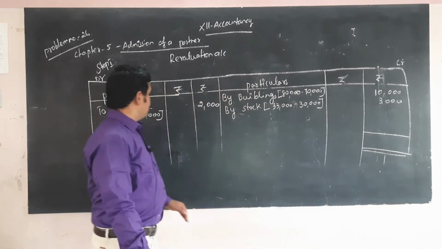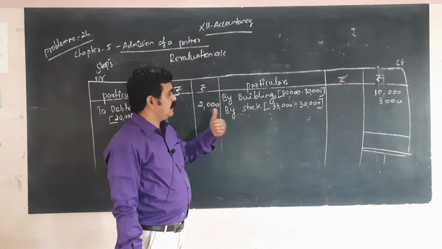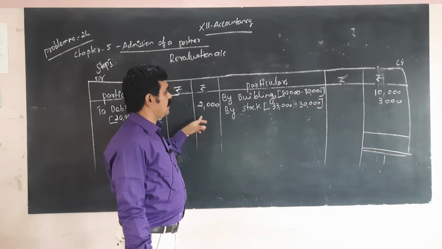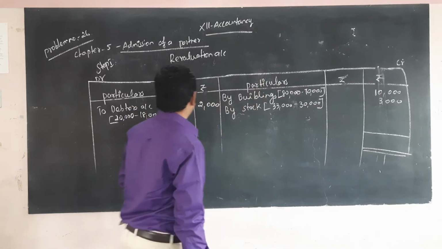Next, you are going to separate the values into credit side and debit side. Okay, 13,000, then 2,000. So 11,000 is the revaluation profit.